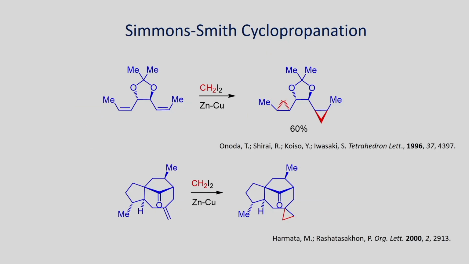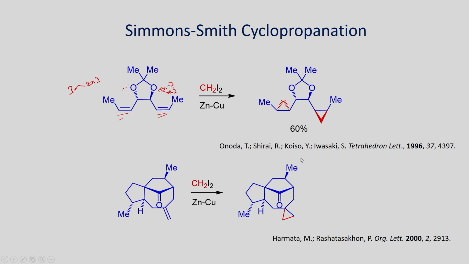Here some examples are shown, for example, in this case you have two double bonds, and this can make chelation with this reagent, so chelation, then the bottom face of the alkene, the cyclopropanation takes place, and similarly here the chelation of this reagent leads to the formation of the cyclopropane on the top face. So, when you have the chelating group and the reagent can make chelation, you can try to transfer the methylene to the top or bottom side, depending upon the stereochemistry of the chelating group.